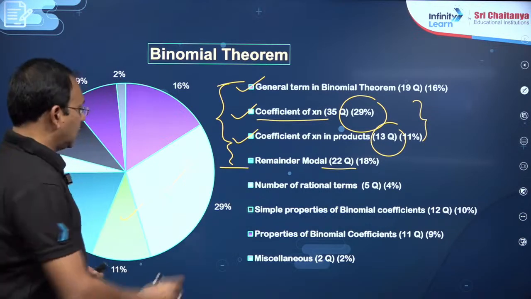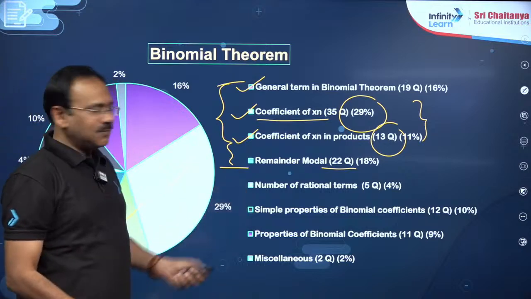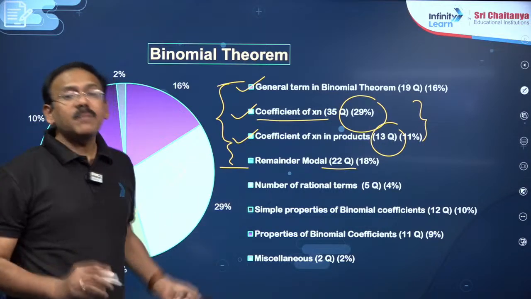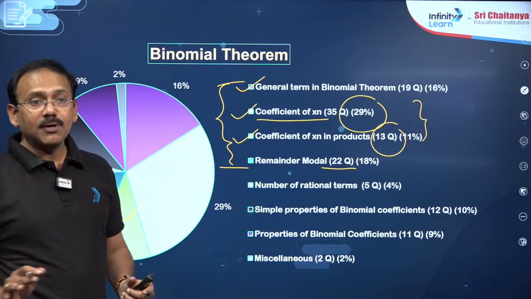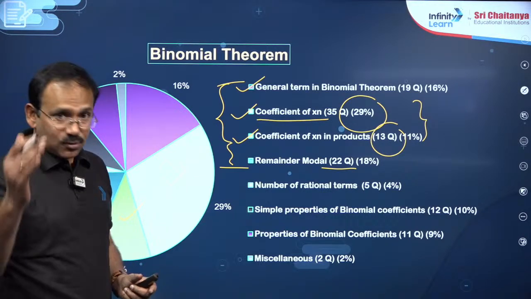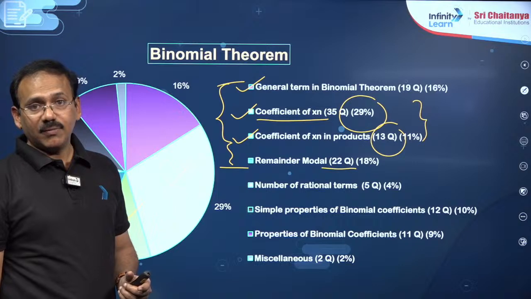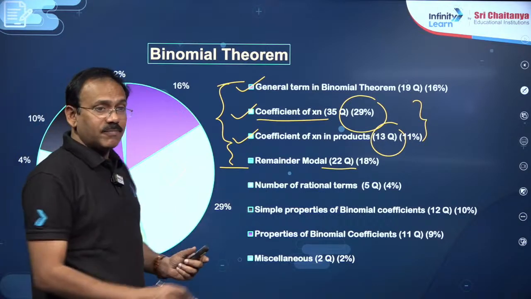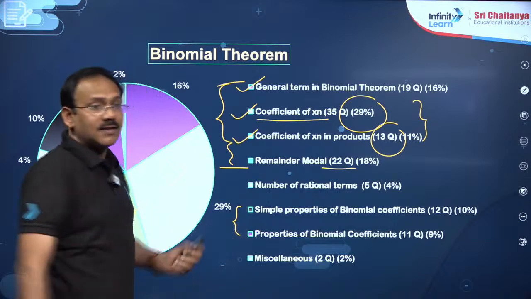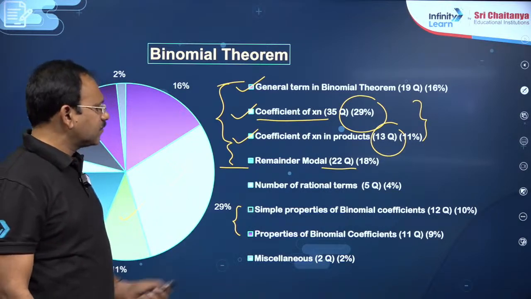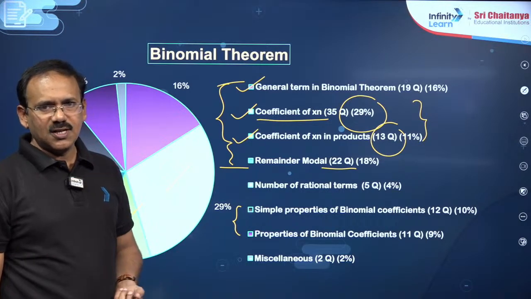Then, dear students, you can see number of rational terms, 5 questions, and simple properties of binomial. Many people are saying that properties of binomial coefficients are not in the syllabus, but in 2024 also we got questions from them. So you can take these two, granted, even for 2025, and miscellaneous, some 1 or 2 questions, dear students.